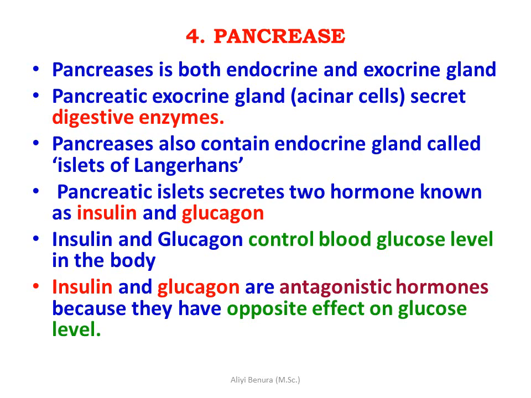Pancreatic islets secrete two hormones known as insulin and glucagon. Insulin and glucagon control the blood glucose level in the body. Insulin and glucagon are antagonistic hormones because they have opposite effects on the glucose level in the body.